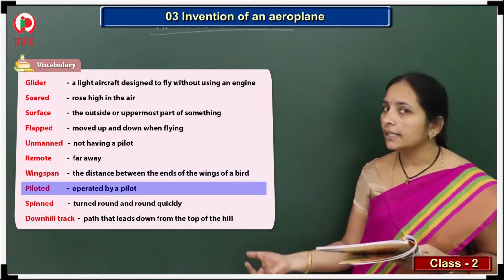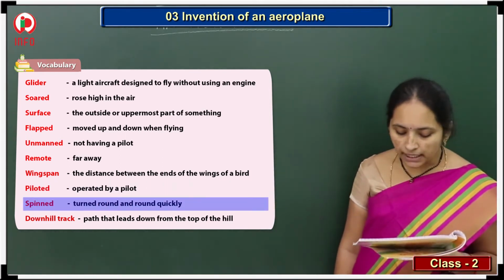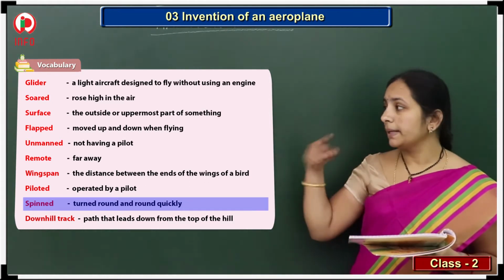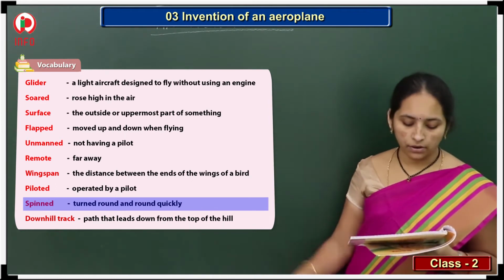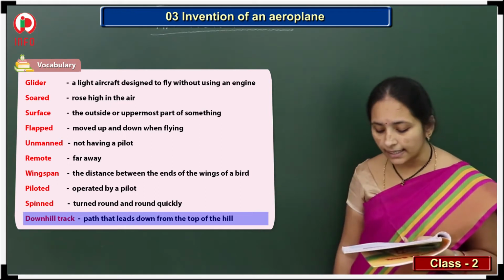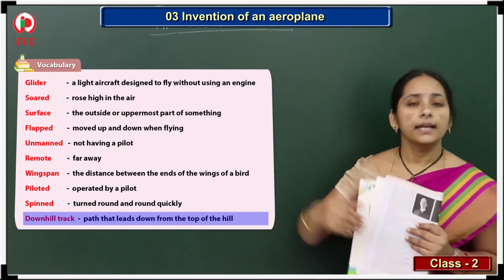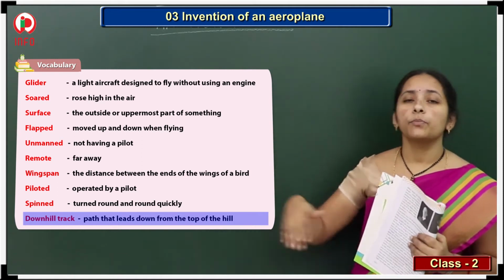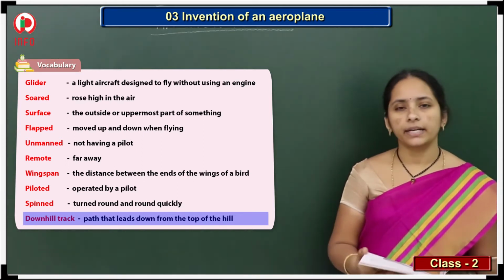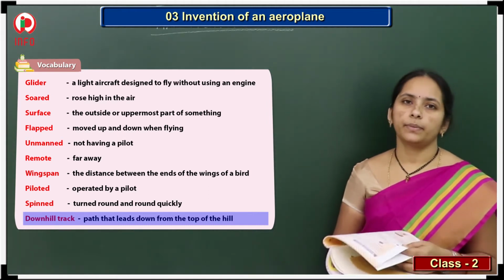And piloted. Piloted means operated by a pilot. And spinned. Spinning means turned round and round quickly, rolling very fast. Downhill track. Downhill track means a path that leads down from the top of the hill, from the top to the bottom, like if they create a road. That is called a downhill track. So these are the meanings we have, and let's see the next grammar topic.